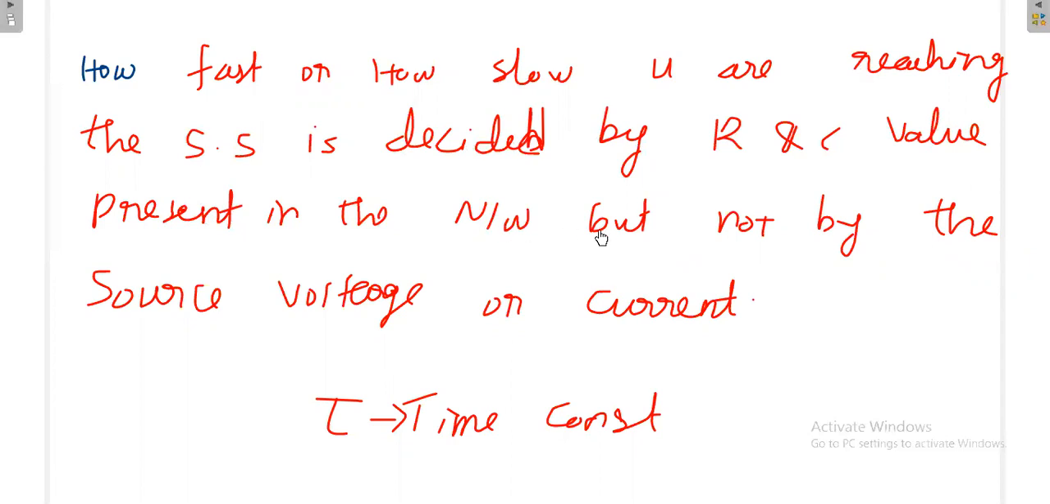present in the network, but not by the source voltage or current. Where tau is the time constant of the circuit.